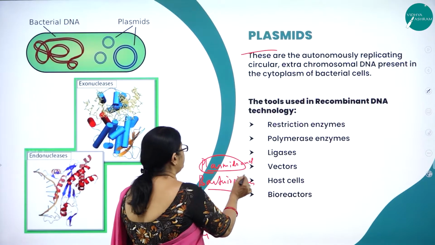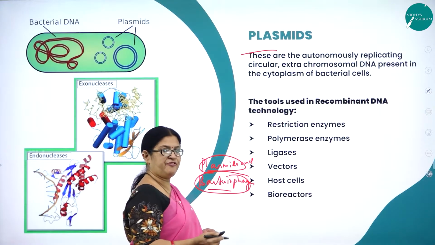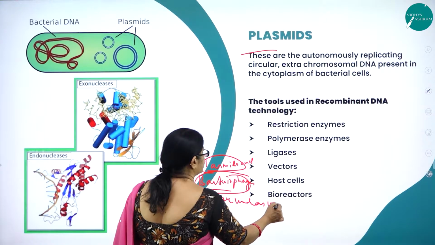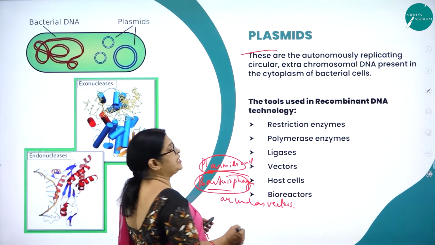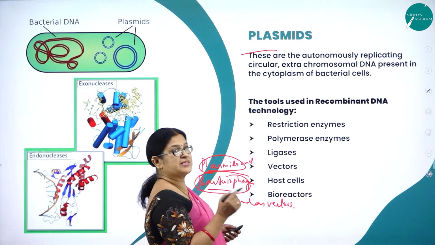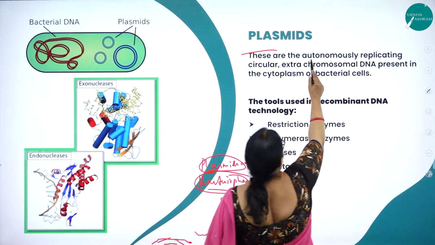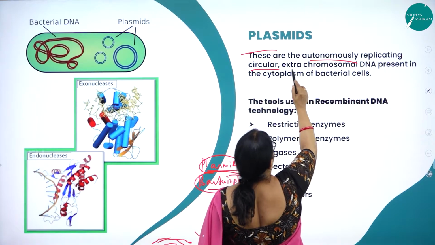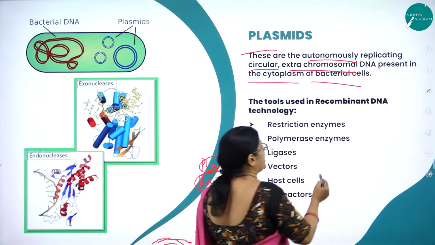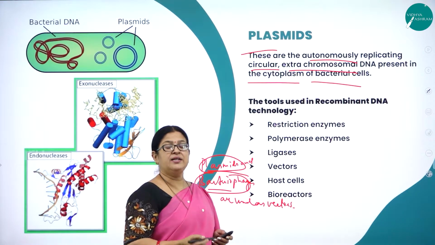So usually plasmids and bacteriophages are used as vectors. Right? Now let us understand what is a plasmid. Plasmids are the autonomously replicating circular extra chromosomal DNA present in the cytoplasm of bacterial cells.